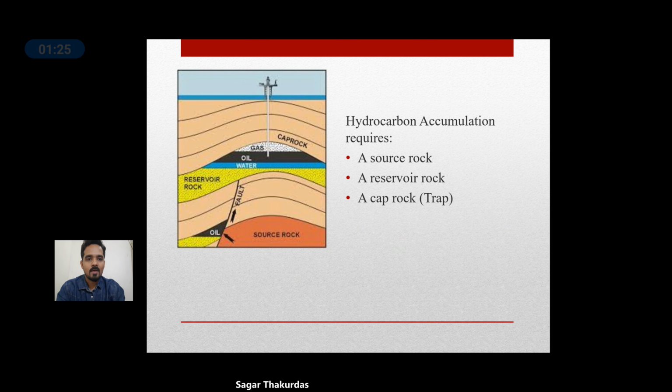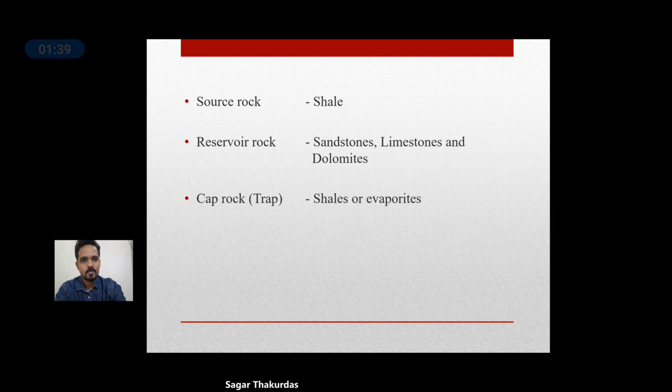And we have to locate this trap with the help of various techniques and then drill a well to produce this to the surface.